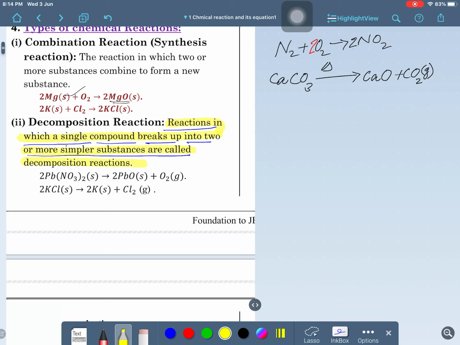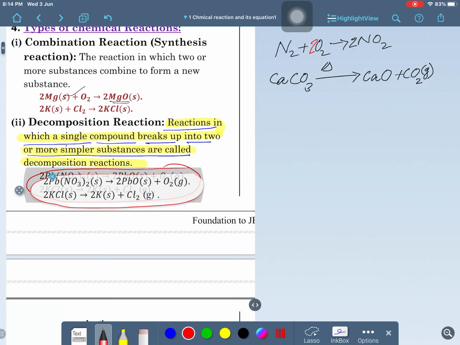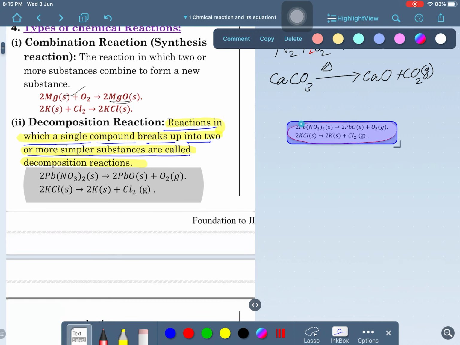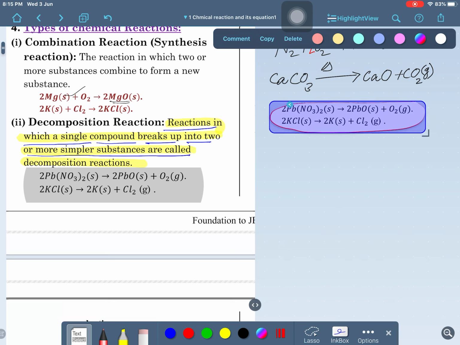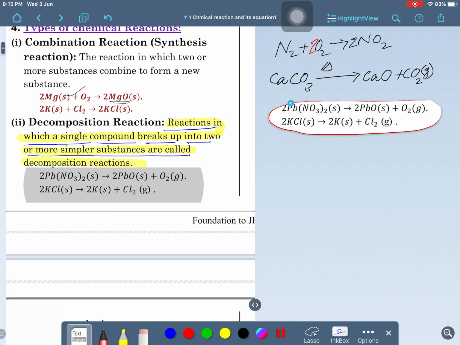Here is taken lead nitrate. You may see the lead nitrate is there. I am talking about this reaction. Is that clear? What is the reaction? Here lead is there. You may see this is lead. Clear or not?